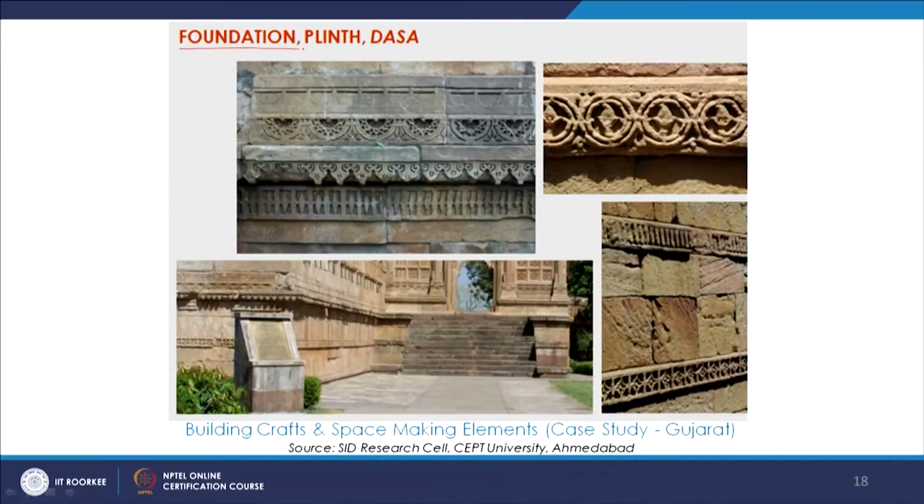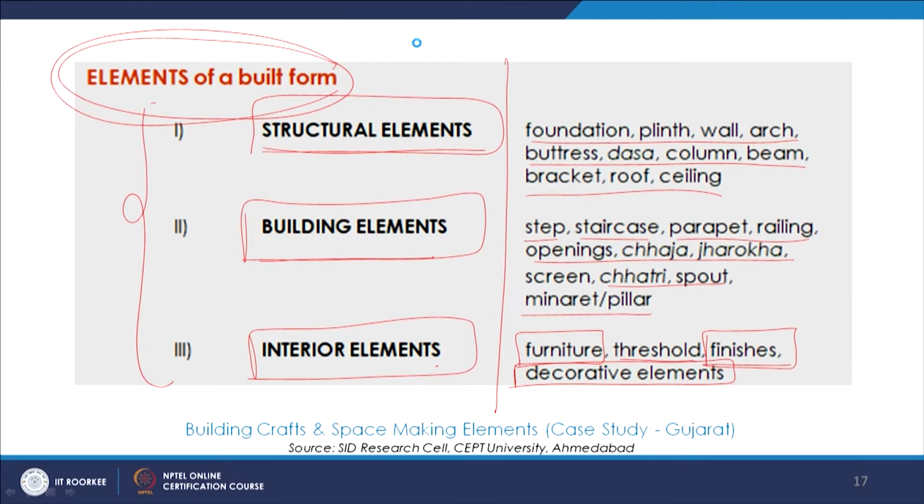So here what we can see is the foundation, plinth and dasa. So here, if we go to the previous slide, we saw the mention here, and we are talking about the structural elements.